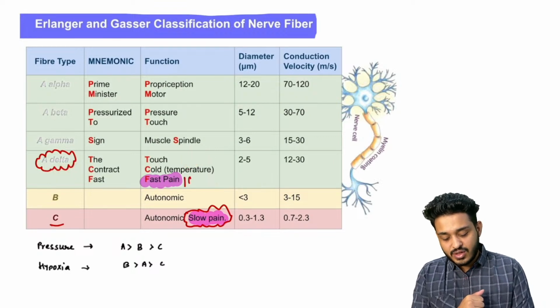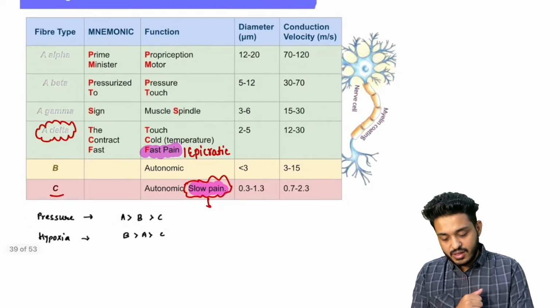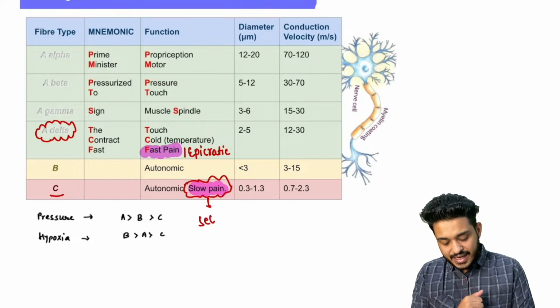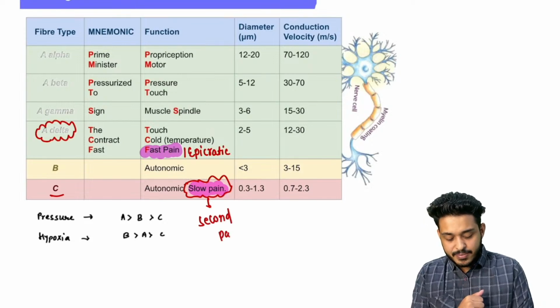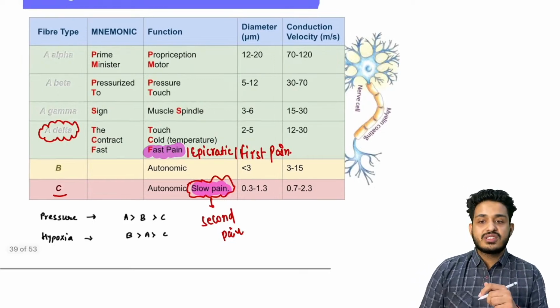This fast pain is also known as epicritic pain, whereas the slow pain is also called second pain. This is also known as second pain, and this fast pain is also known as first pain. First pain. Okay, so this is what is important.